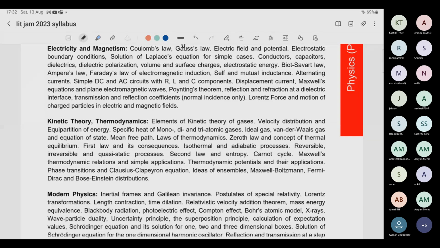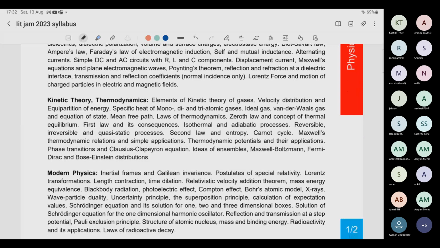Then kinetic theory and thermodynamics. The most important part of this is thermodynamics. You should have a grasp of all the formulas of thermodynamics. If you don't have a formula sheet, do all the previous year questions of JAM and IIT and make the formula sheet. There are many formulas like Joule thermal expansion, the Clausius-Clapeyron equations, and the first and second laws of thermodynamics. There are four Maxwell relations in thermodynamics. Remember those very well.